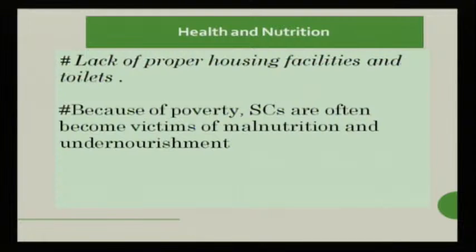But if we look at the housing facilities, they are still very low in the case of the scheduled caste population. If you visit these households, you will find that on the one hand, these hamlets are mostly not in the proper village. They are outside the villages, and since they do not have proper housing facilities and also toilet facilities,